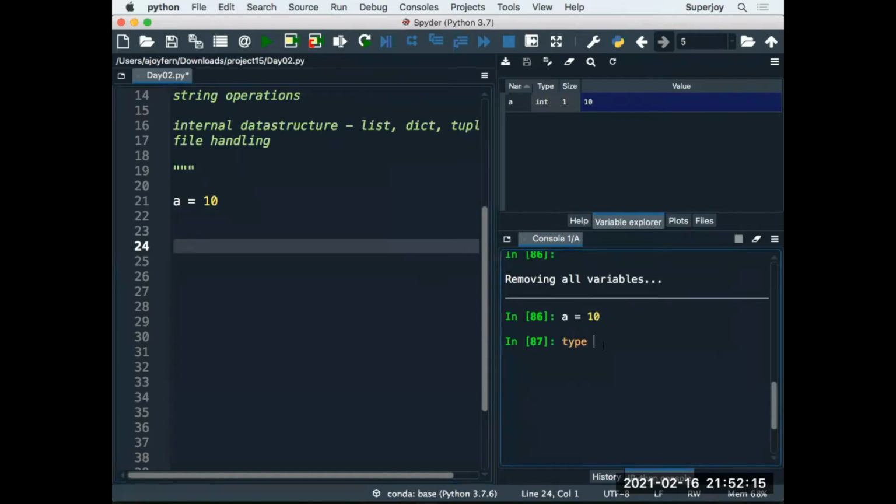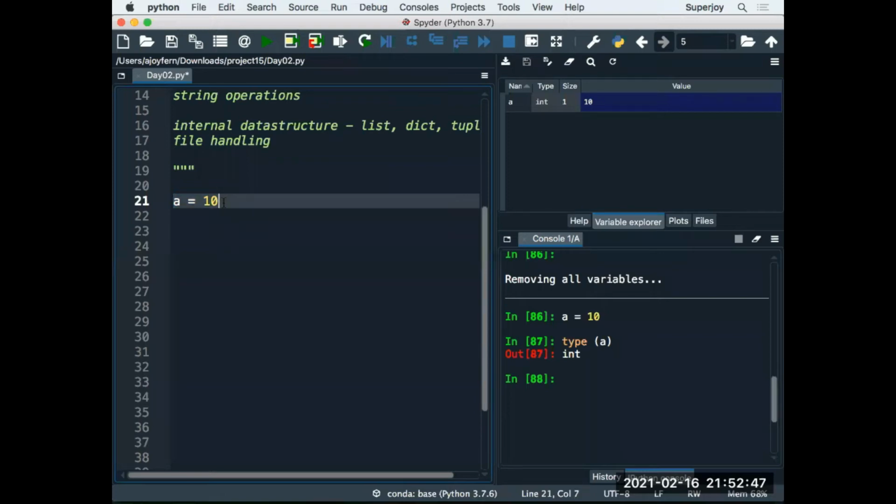And guys, if I say type, and then I'm telling that tell me what is the type of variable a, it says int to me. That means, guys, we have declared an integer variable like this. In Python, guys, you do not have to specify the data type. The data type of a variable is decided by the value that you assign. If you assign integer value, your variable becomes integer. If you assign a float value, your variable becomes a float. If you assign a string, your variable becomes a string type.